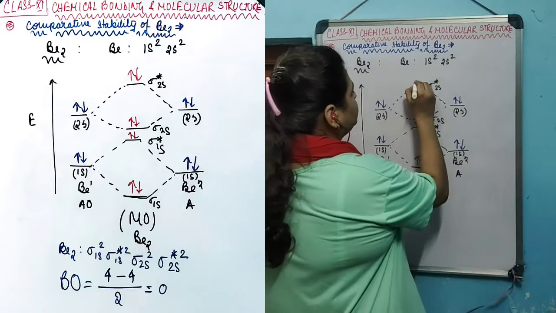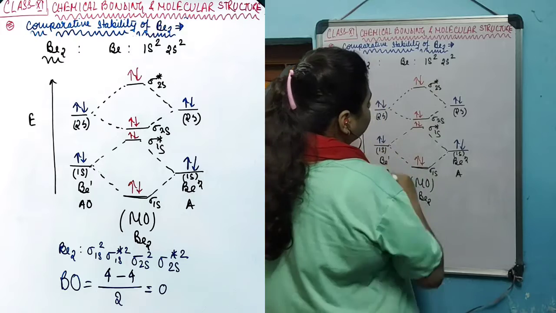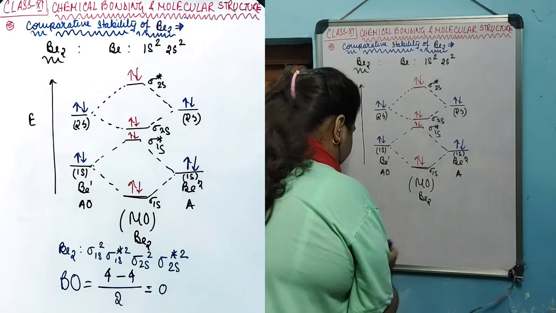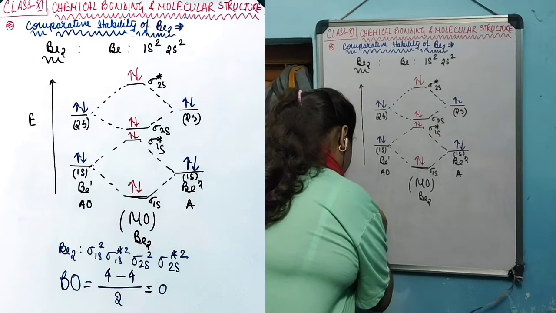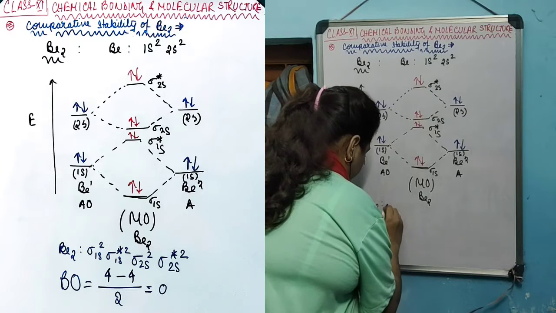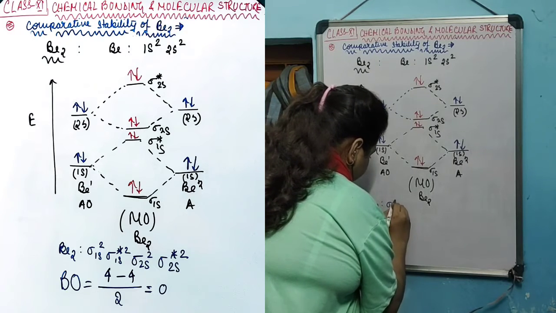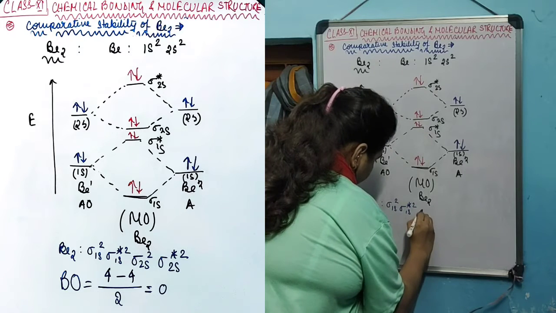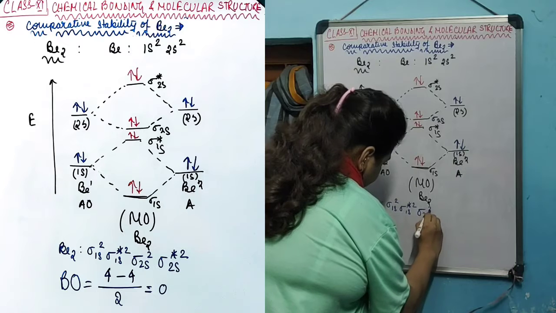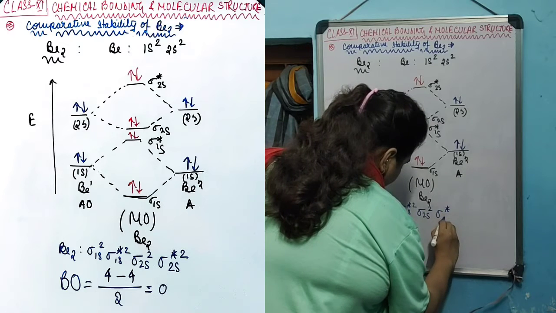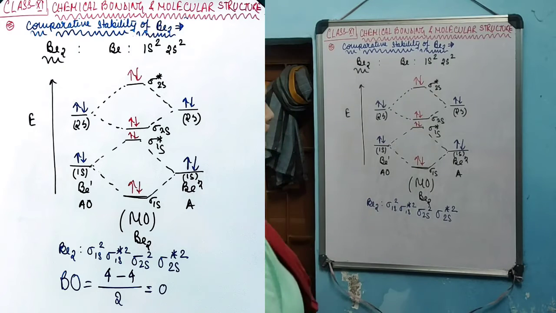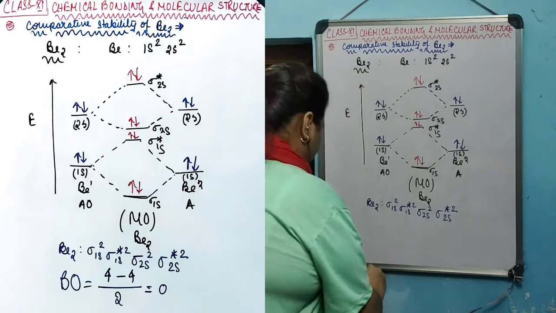The remaining 2 will occupy the sigma star 2s orbital. So the electronic configuration for the beryllium 2 molecule will be sigma 1s2, sigma star 1s2, sigma 2s2, sigma star 2s2. This is the electronic configuration for the beryllium 2 molecule.